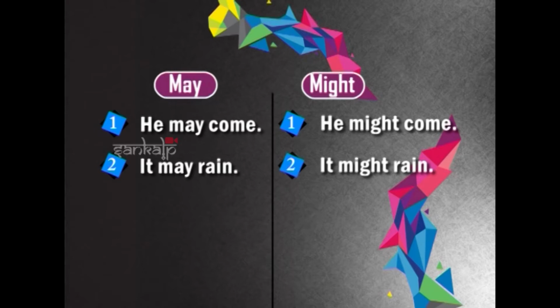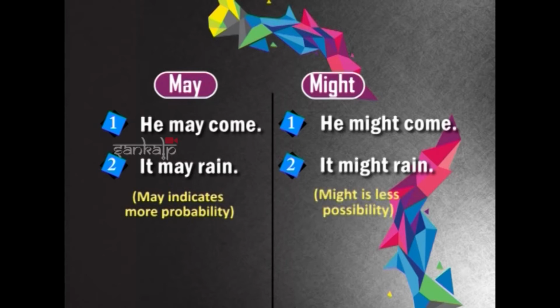But what is the difference? May indicates more probability, might is less possibility. It may rain today means chances of rain are more, maybe 60, 70, 80%. But when you say it might rain today, the possibility is less than 50%, like 30, 40%. Apart from being the past tense, it can be used in present tense also.